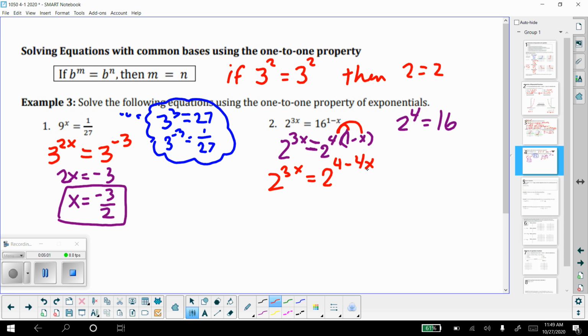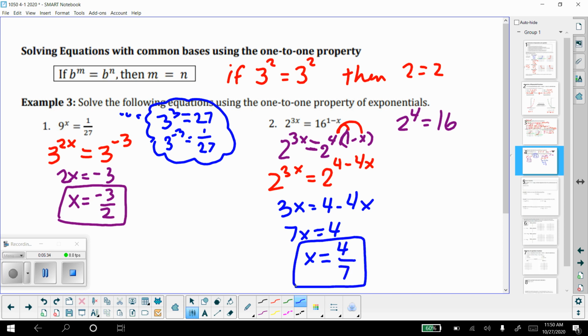Now we have our one-to-one property, where each side has the same base of 2, which indicates that our exponents will be equal to each other. So we should just be able to take our exponent 3x equals 4 minus 4x and solve for x. I'm going to add 4x over here, so it gives me 7x, and I'm going to divide both sides by 7, so x equals 4/7.